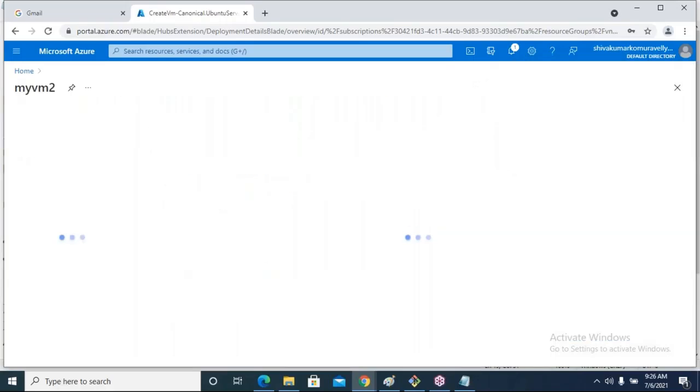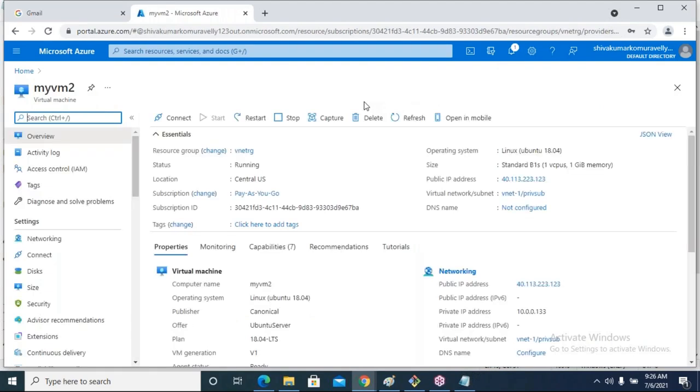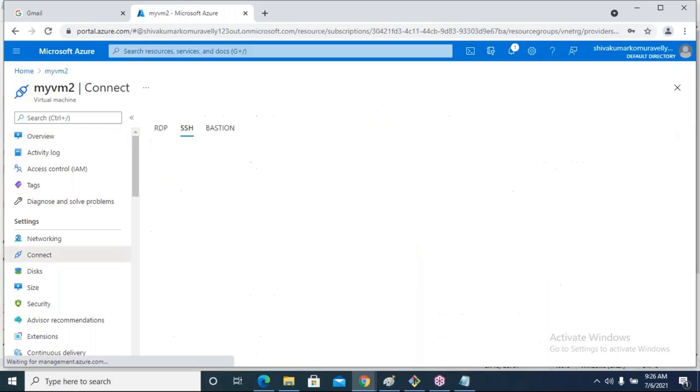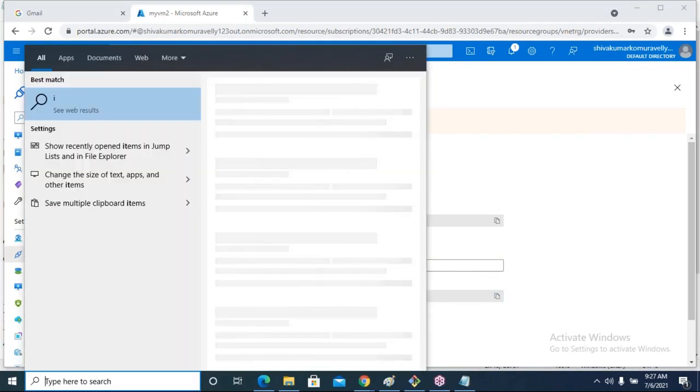So my virtual machine is created. I will connect to the virtual machine as usual. Click on connect, select SSH. Copy this connecting string. Go to Git Bash.